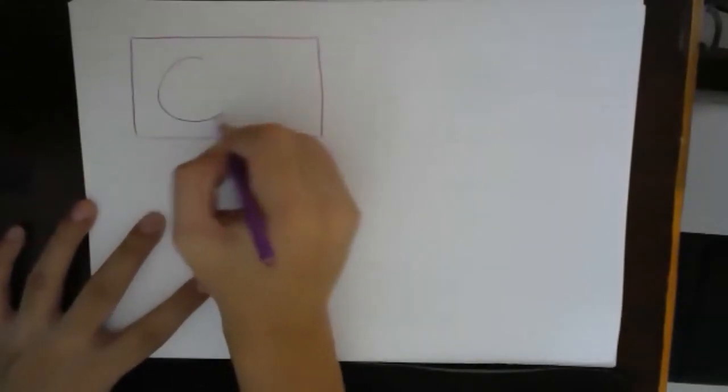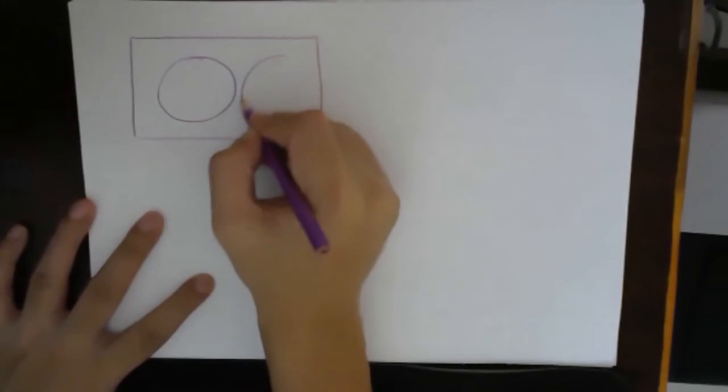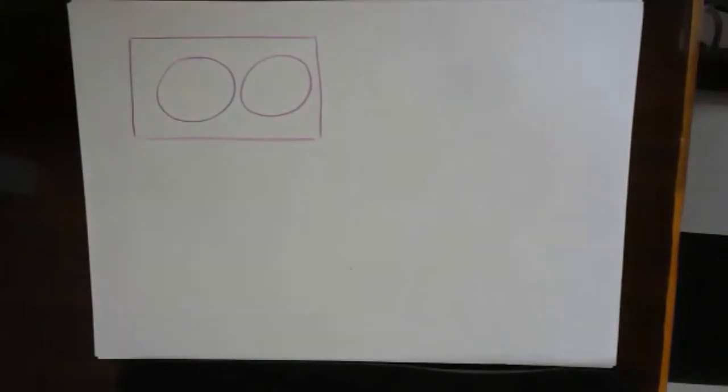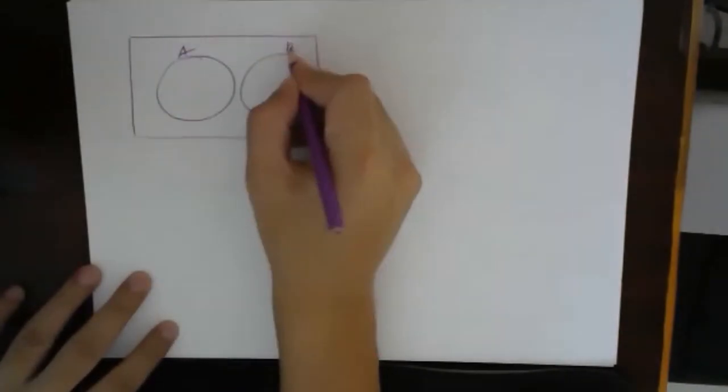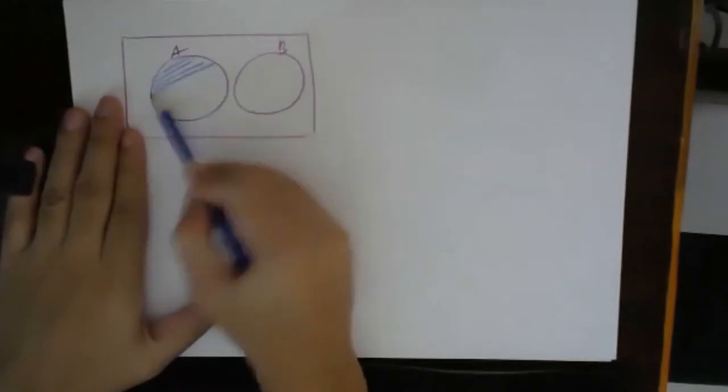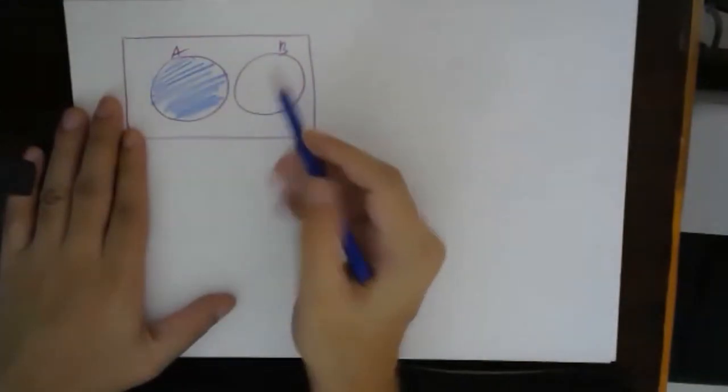Okay. So now suppose we have a universal set and two sets. If I shade set A, this region, and if I shade set B, this region, fine.